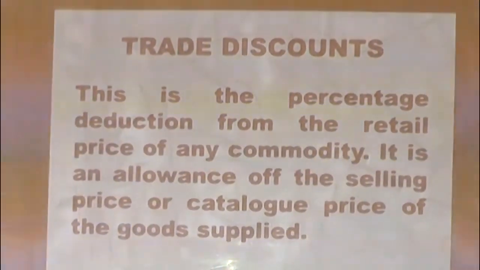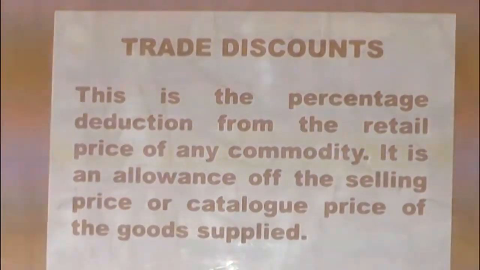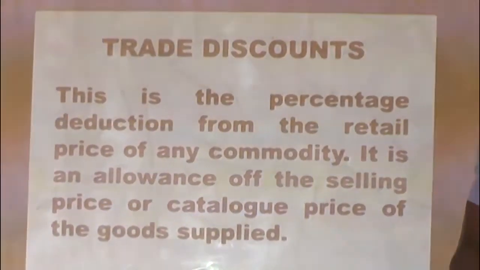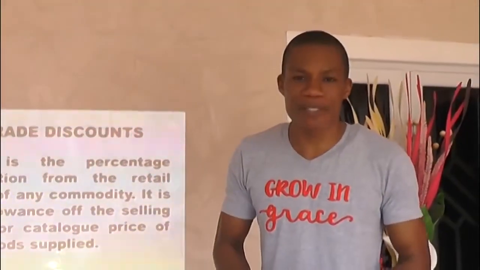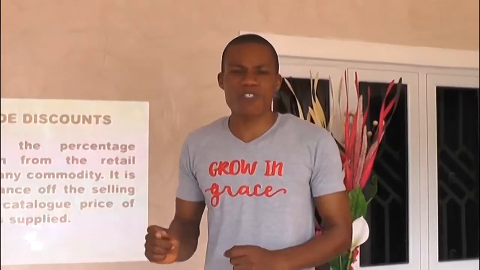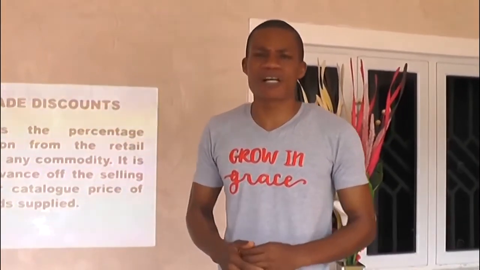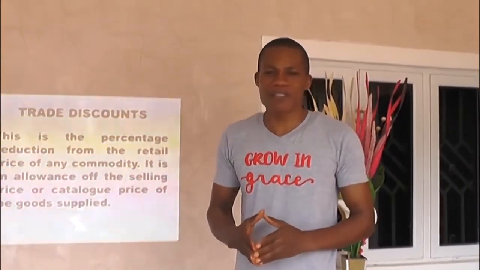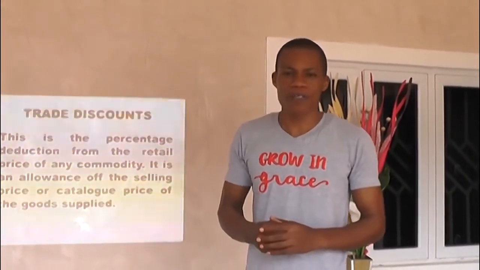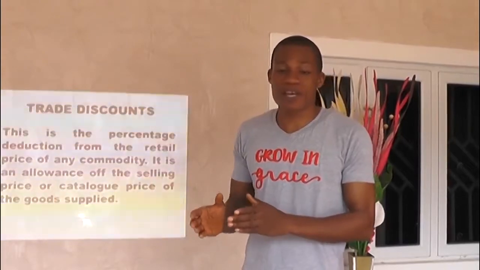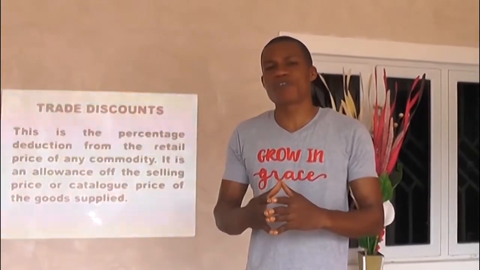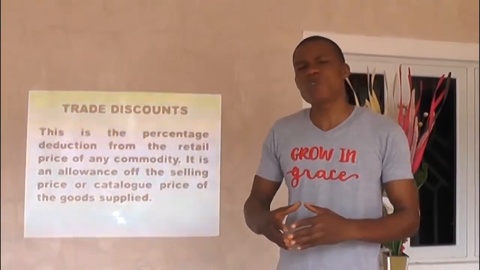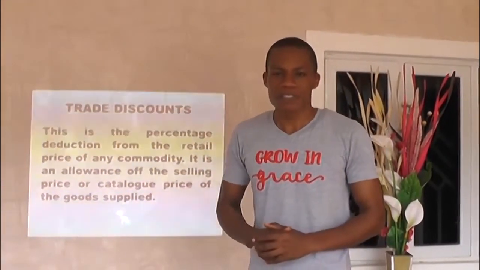What we mean here is that, with trade discount, an item can be set to be sold for, let's say, 1,000 naira. Now, the seller can decide to give trade discount, let's say to encourage prompt payment or for buying in bulk. The seller says, okay, you are buying this product at 1,000 naira, that is the catalog price or the original price, but I want to give you 10% trade discount.